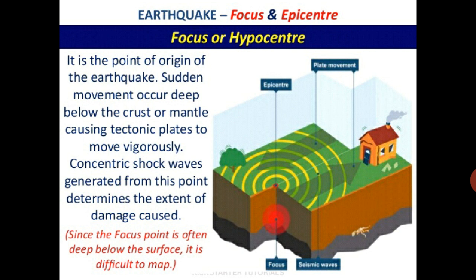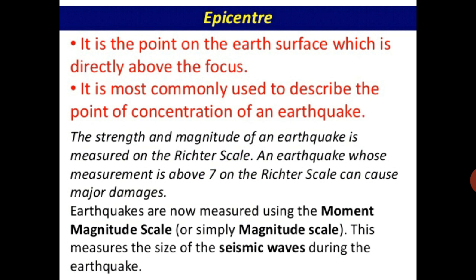See, this is the picture of the earthquake. What is given? The epicenter. One center is there from where the earthquake starts. The place on the surface of the earth above the focus is called the epicenter. It is the point on the surface which is directly above the focus. It is commonly used to describe the point of concentration of the earthquake. Means from that point the earthquake starts and the waves go outward.